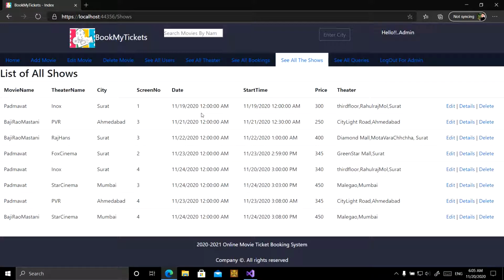Admin can see all the shows of the theater. This is like a timetable of the theater, which is given by the theater. This is the time source of the movie, which contains details of the movie name, theater name, city, screen name, screen number, date, start time, price, theater, these types of details.